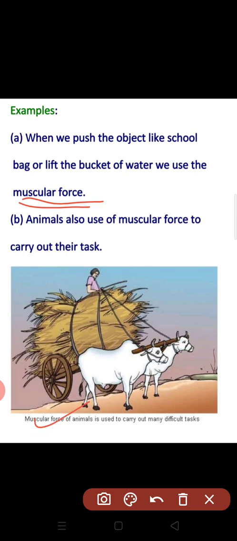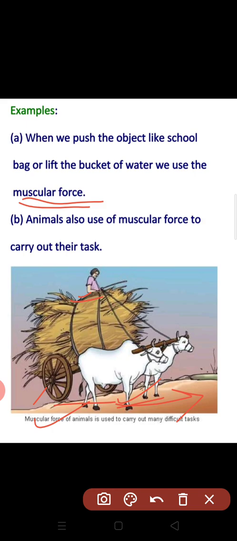Here you can see in the picture this cart. This man is pulling this cart with the help of these cows, but here this man is not applying as much force as these cows do. These cows are applying more force than this man. They are using their muscles to pull the cart in this direction. So here you can see that animals are also using muscular force. By using their muscles, they are pulling the cart.